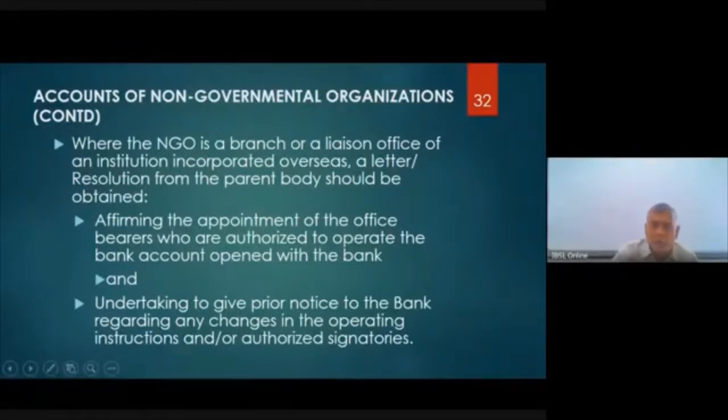Undertaking to give prior notice to the bank regarding any changes in the operating instructions or authorized signatories. Now, this letter coming from the parent body must give the bank an undertaking that they will give notice to the bank regarding any changes, because if people change, the operating instructions given to the bank with regard to the people who sign checks also must change. So these people must give authority to the bank whenever there are changes.